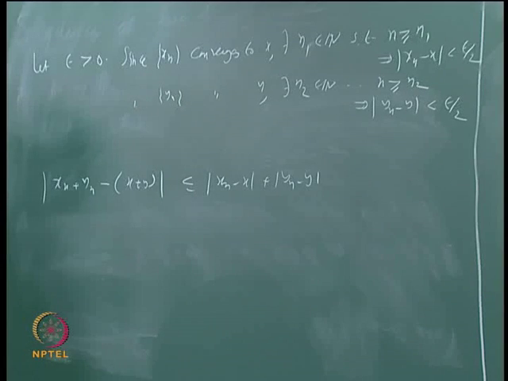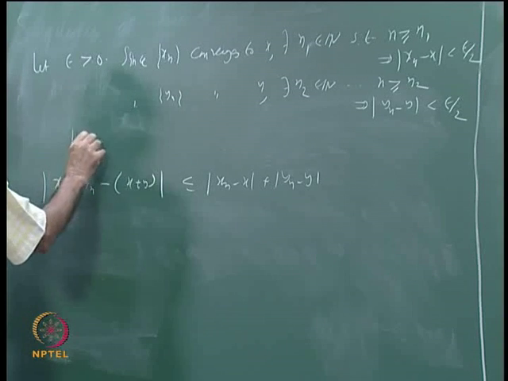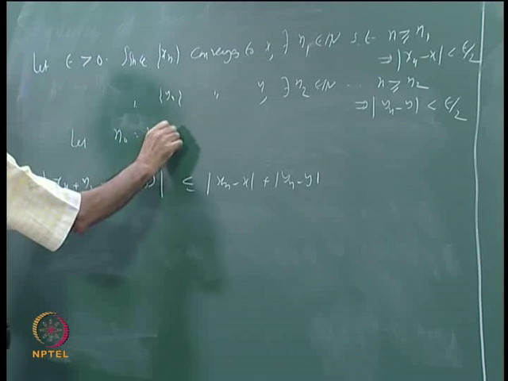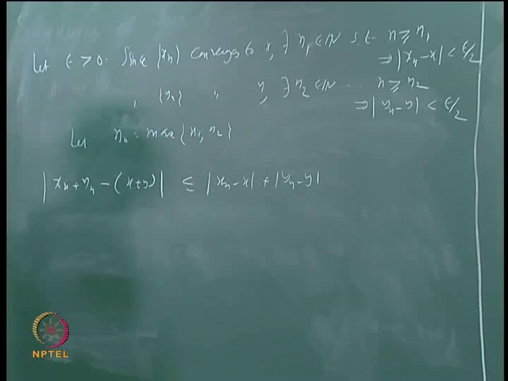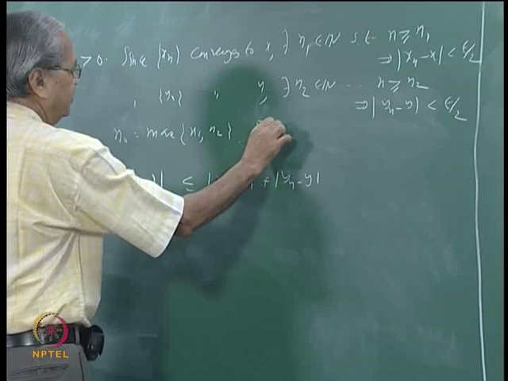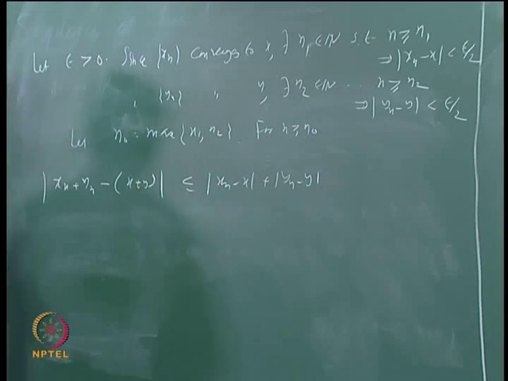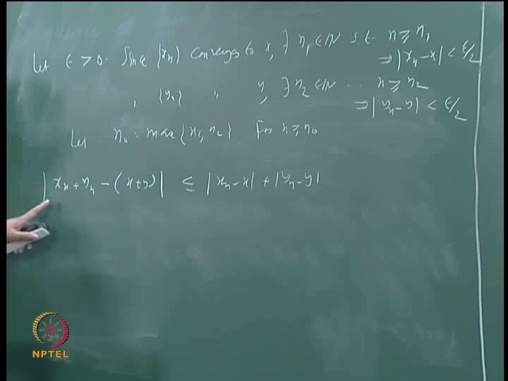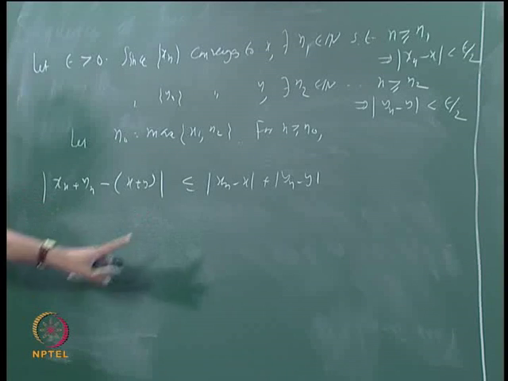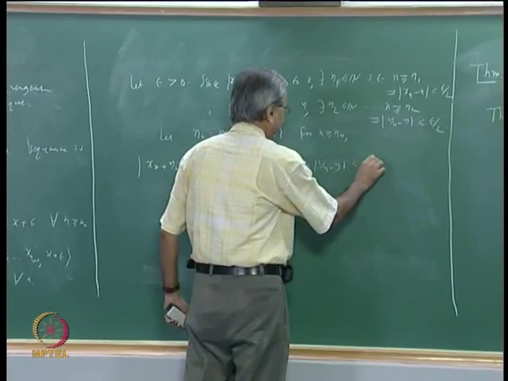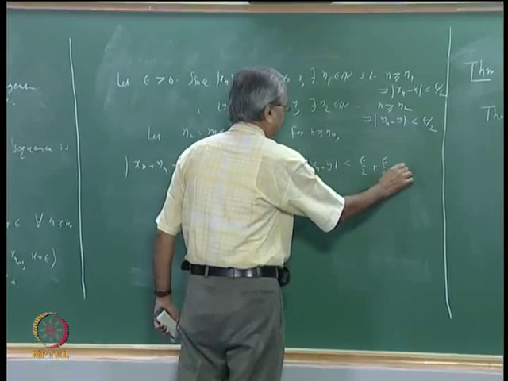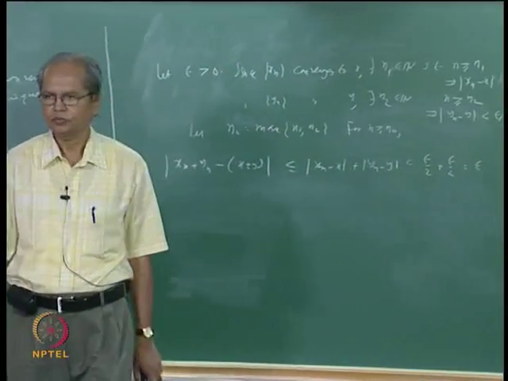And we can say that take the maximum of n1 and n2 and call that number n0, okay. So let n0 be maximum of n1 and n2, okay. Then for n bigger than or equal to n0 we can look at this, okay. |xn + yn - (x + y)| is less than or equal to |xn - x| + |yn - y|, and each of this is less than epsilon by 2, okay. So this whole thing is less than epsilon by 2 plus epsilon by 2, that is epsilon, okay, right, okay.